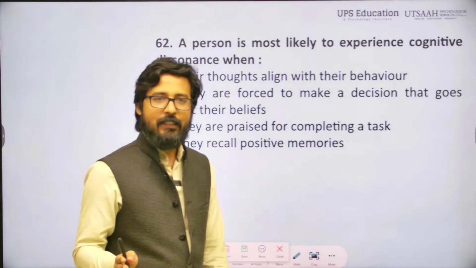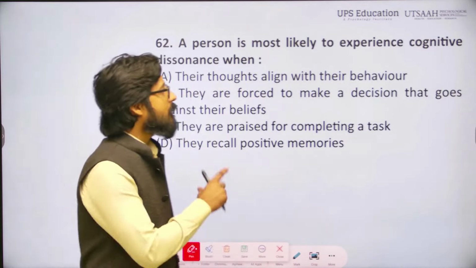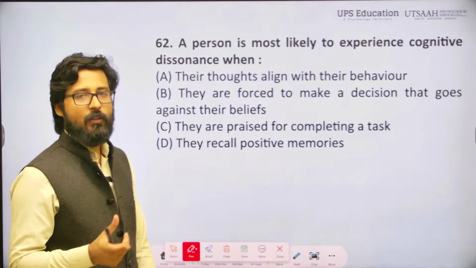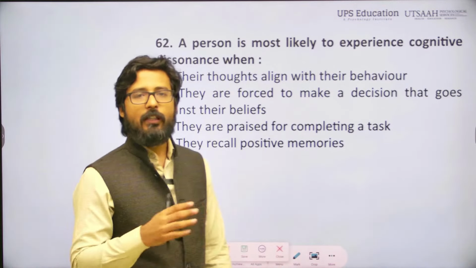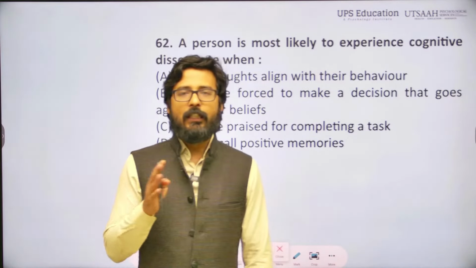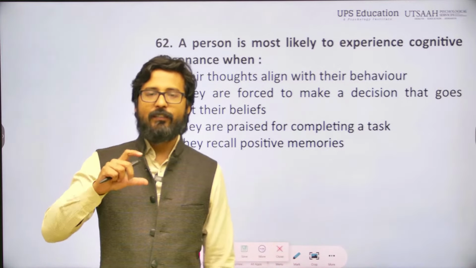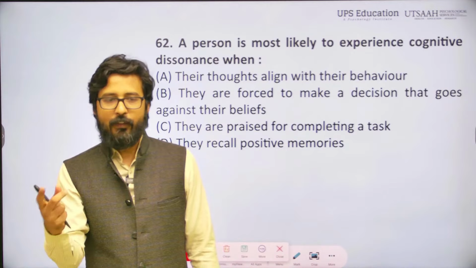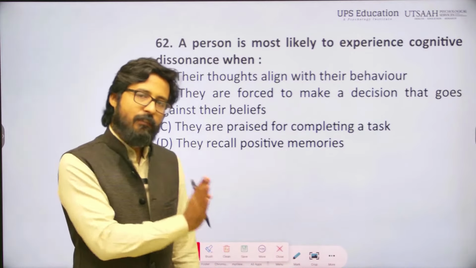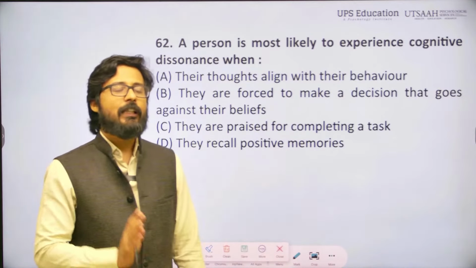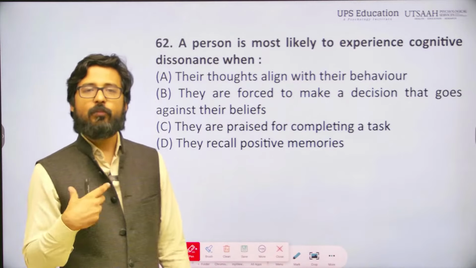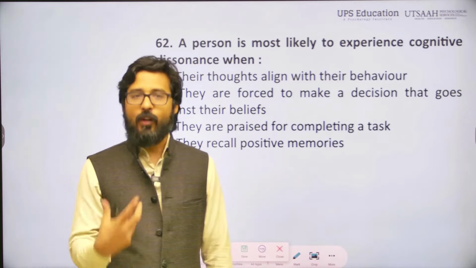We discussed yesterday what the concept and meaning of cognitive dissonance is. Cognitive dissonance means when an individual has contradictory behavior and attitude or belief. So if an individual's belief and behavior are contradictory, in those particular situations the individual faces this cognitive dissonance.